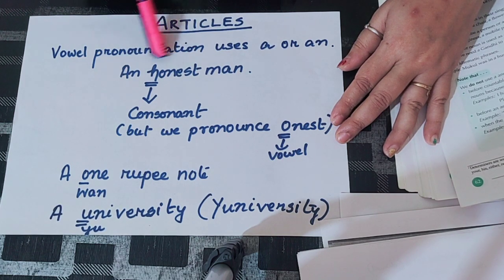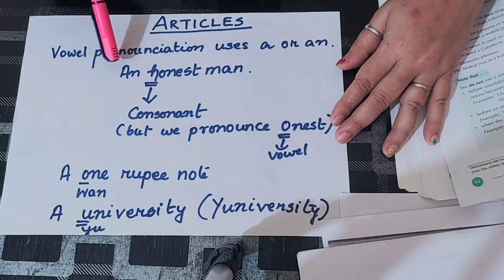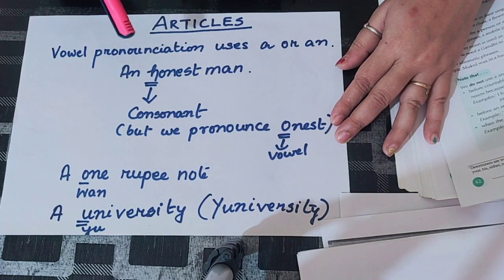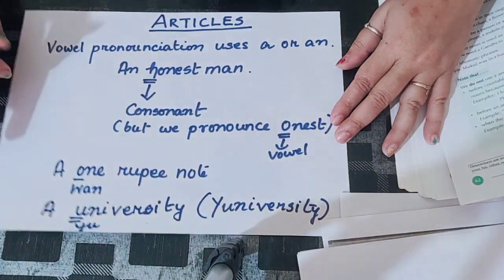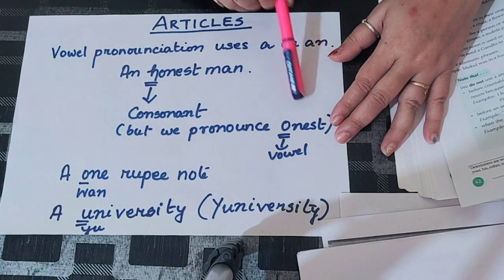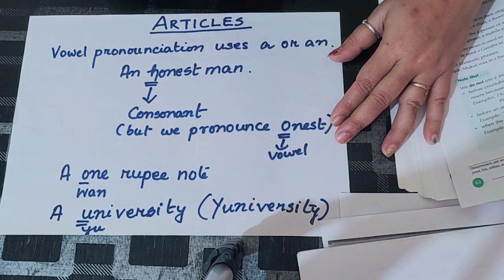Here, the word honest has started with H, but yet I am using an. But an is used with vowels. You don't have A, you don't have E, you don't have I, you don't have O, you don't have U. But still I have used an. Why? Because when I pronounce it as honest, O-N-E-S-T. Therefore, an honest man.